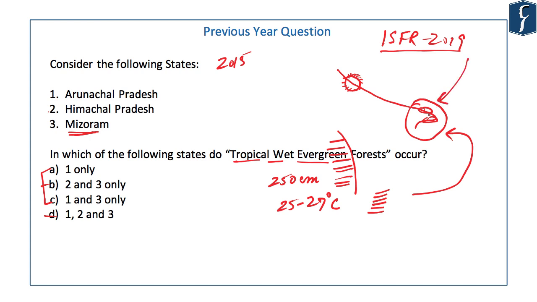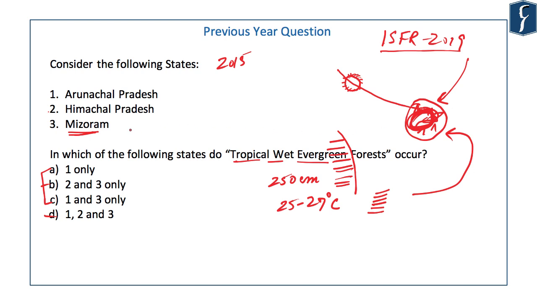And specific to northeastern region, there is an effect called funnel effect because of the hills surrounding this region. There is air circulation, and because of this, there is heavy rainfall in this region. This is the basic that you know already, Western Ghat and Eastern Himalayas. But we do not see the rainfall distribution state-wise. We look at them region-wise. So you don't know what is the average annual rainfall of Manipur, Arunachal Pradesh, Mizoram, Tripura and so on. But you do know that in northeastern region, the rainfall is high.